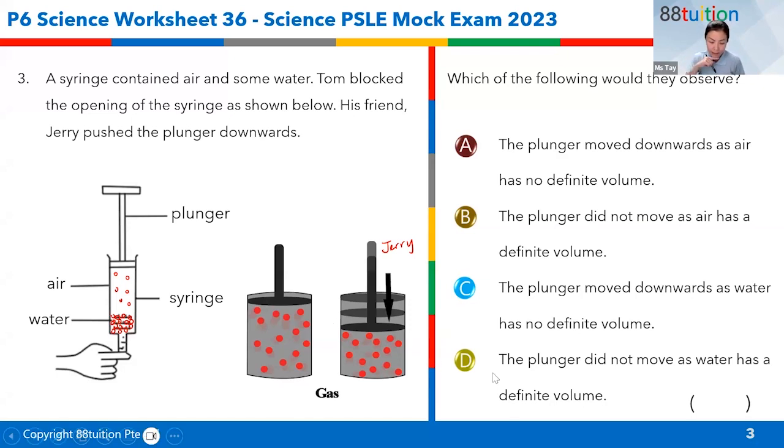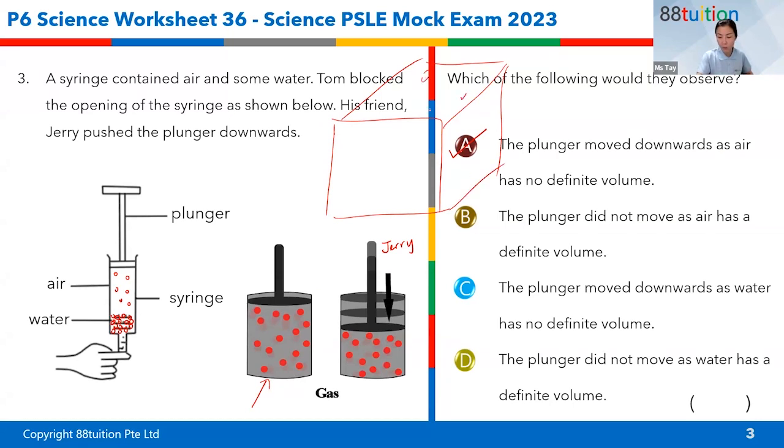So what is the answer over here? Answer is A, the plunger moves downwards. It can move downwards because air has no definite volume. Which is why if I put this same amount of gas into a bigger container, do you know that they are just going to spread out and occupy the whole space? It's just like I asked you all to go to the hall.